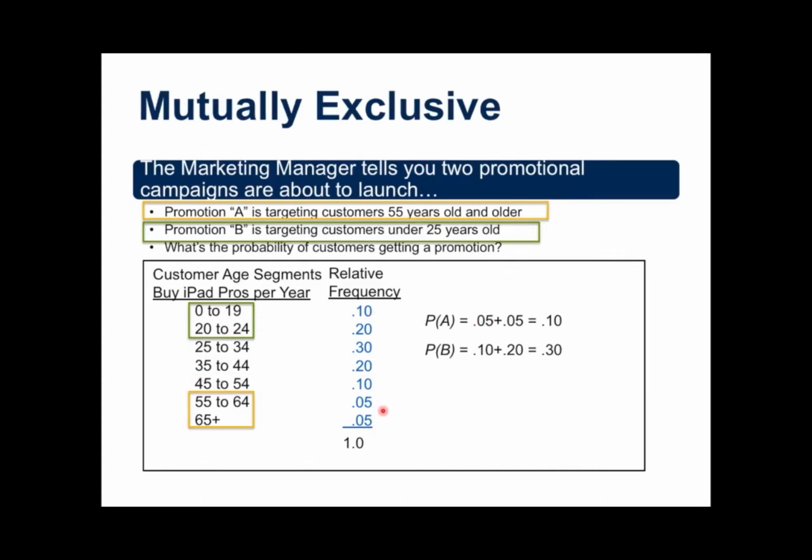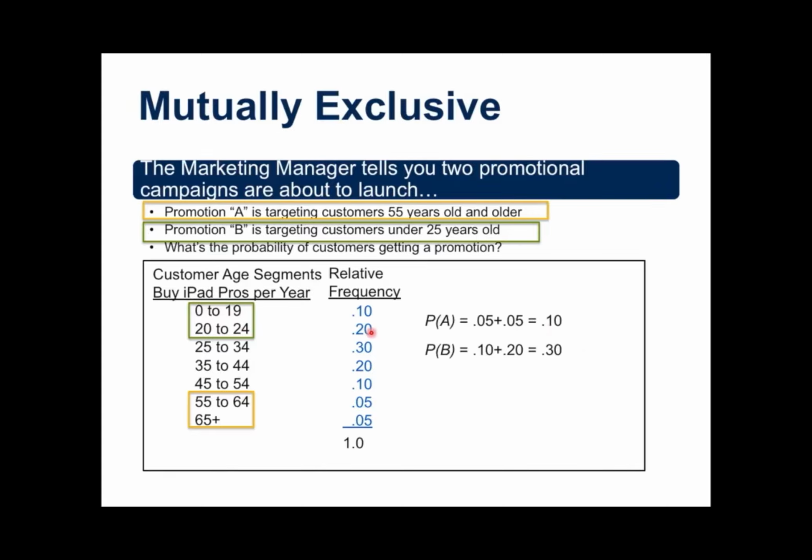All right. We can also use this sort of layout to look at mutually exclusive events, which we also looked at in the table, but here's another way of looking at it. If promotion A is targeting customers 55 years and older, and promotion B is targeting customers under 25, so 24 and younger, then through the probabilities we're just going to add those up.